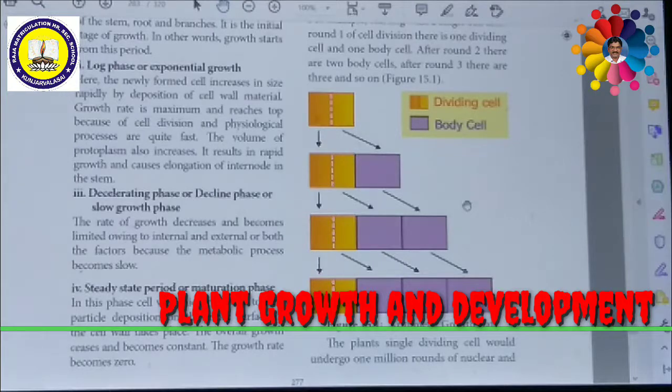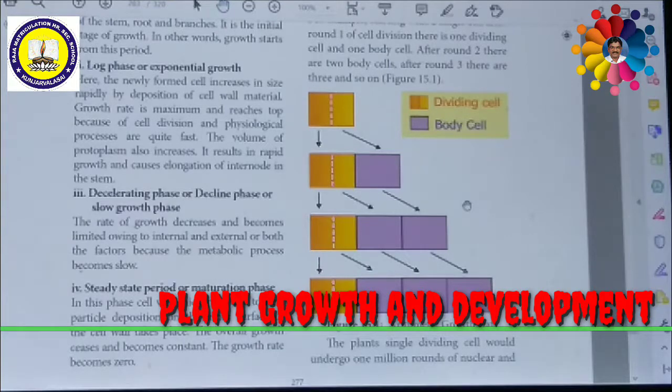Then in the second stage, the yellow color cell once again divides, but the violet color or pale blue color cells will not divide again because they have become permanent. Then once again this cell is divided, so once again it is producing one more cell. So this type of process is continuous. This type of process of cell division or growth rate is called arithmetic growth rate.